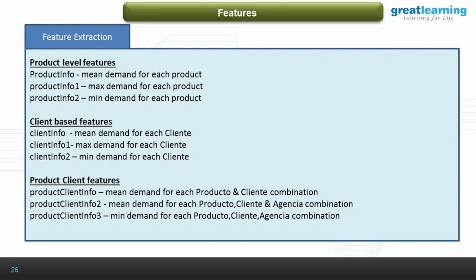We didn't do any lag variable as such, but that's one thing we want to do, because we're trying to get into, somebody mentioned ARIMA, right? So we also want to understand how that works. That's an area we want to explore. We want to see if we can add a lag variable, especially the previous week's mean, as another feature, a time series lag variable. And the client based info, once again, mean demand for each client.